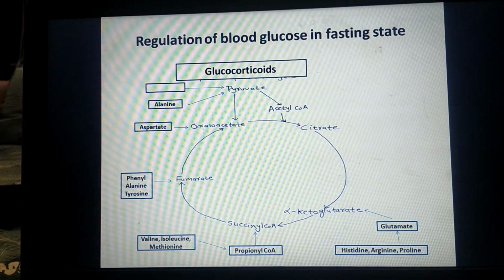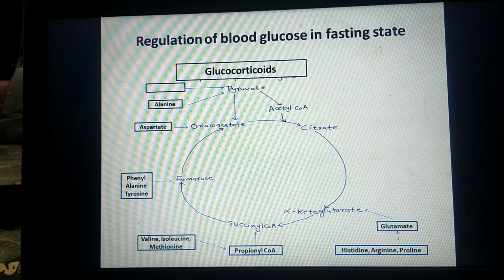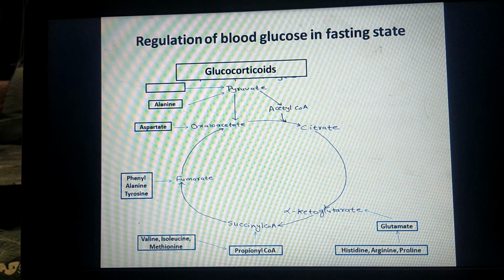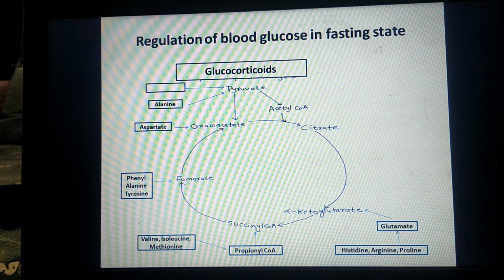So this cycle shows various glucogenic amino acids entering into the TCA cycle at various levels. For example, histidine, arginine and proline undergo transamination to form glutamic acid. This glutamic acid undergoes deamination to form alpha ketoglutarate and enters into the TCA cycle.